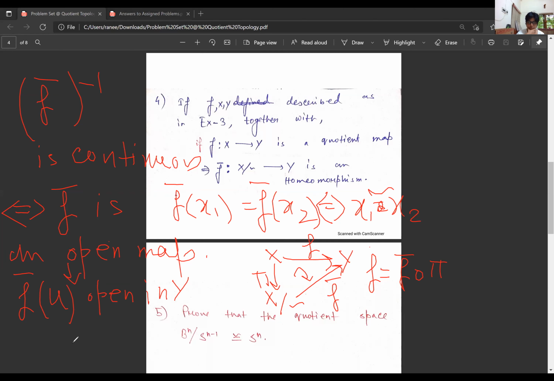How to show this? The assumption is U is open in X mod the equivalence relation, and we will show that f bar of U is open in Y. How to see this?